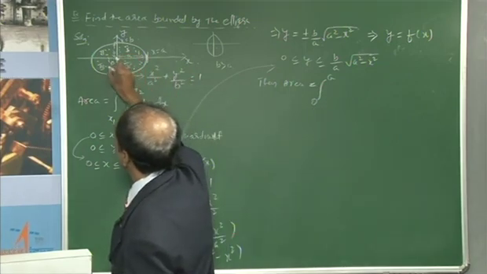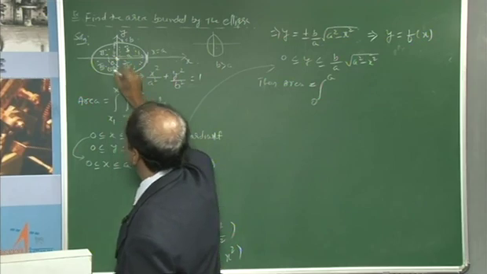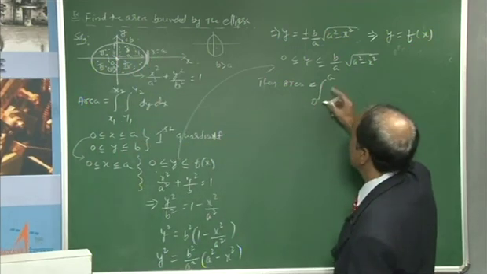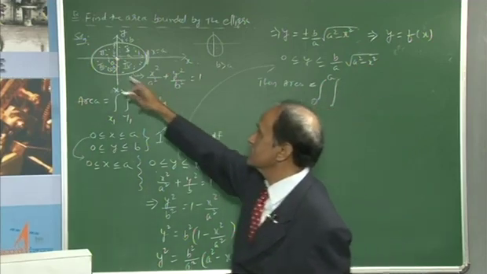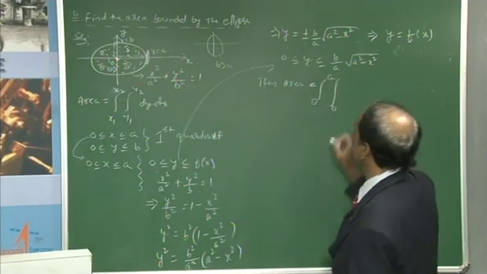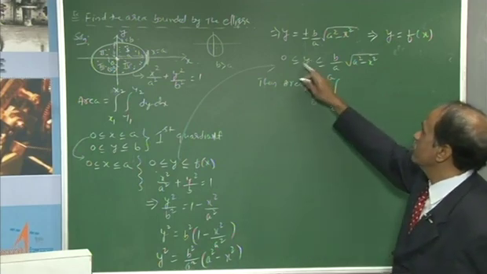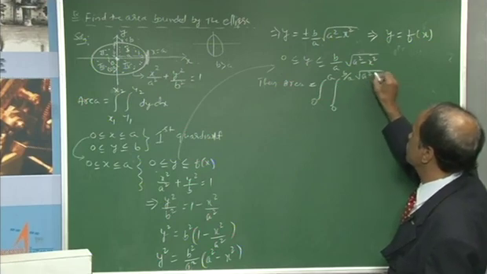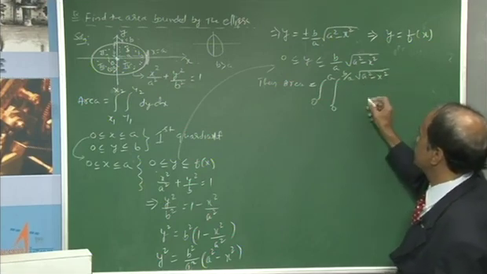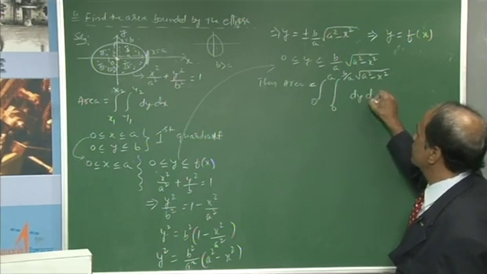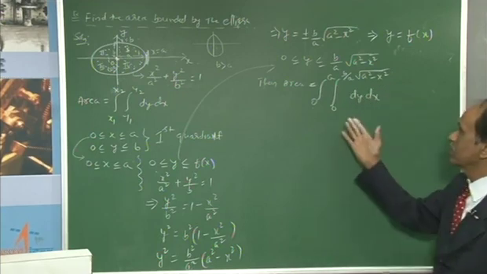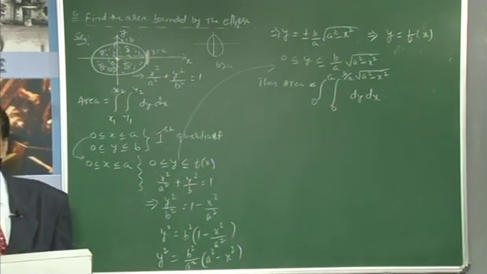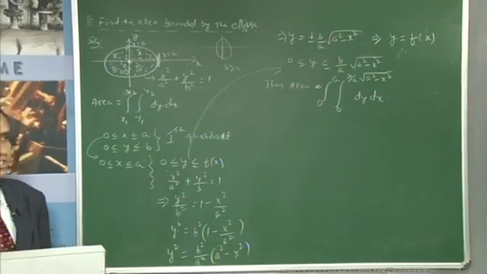From here, the origin has the coordinates 0, 0, and the x axis boundary is a, therefore 0 to a. And another one is the same origin with the lower limit as 0, and we give the variation for y as b by a root of a square minus x square, and it should be dy and then dx. Please remember, dear students, what type of limits you are going to assign depends on which type of function is given.